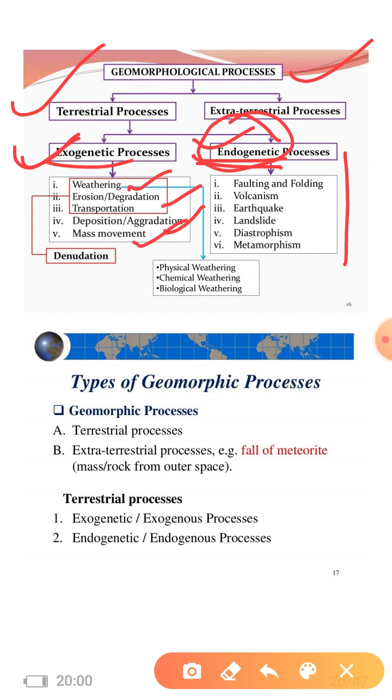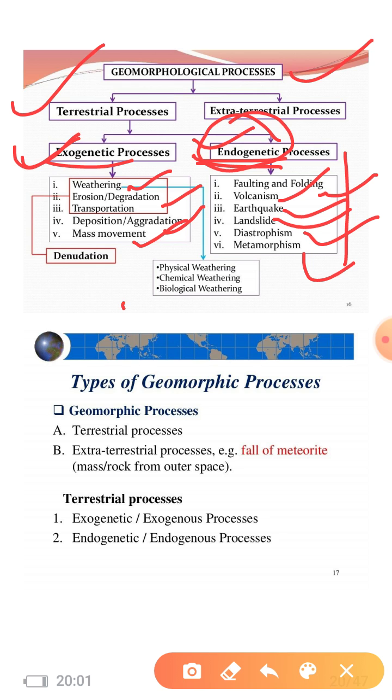These take place over the earth's surface. Then endogenic: faulting and folding, due to the earthquake waves as we have already discussed. Due to stretching and squeezing, faults and folds form. Then volcanism, earthquake, landsliding, diastrophism, metamorphism. These are the different endogenic process activities.